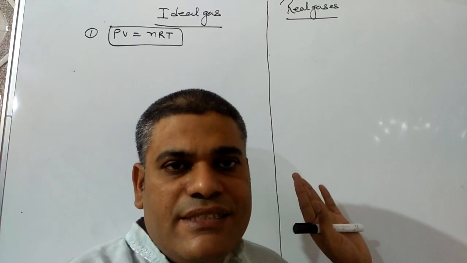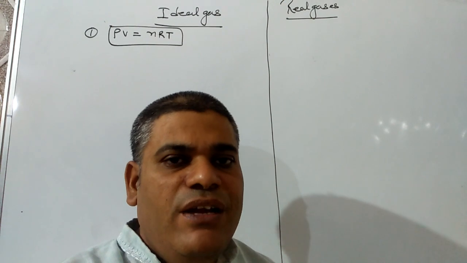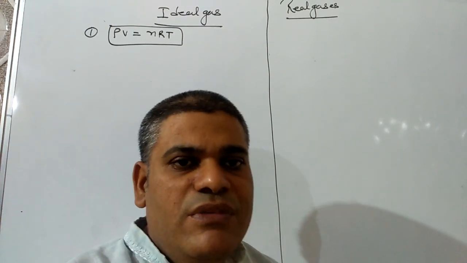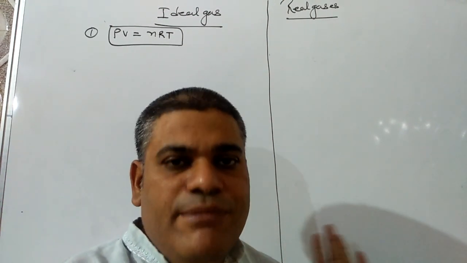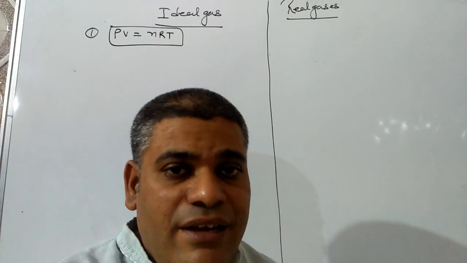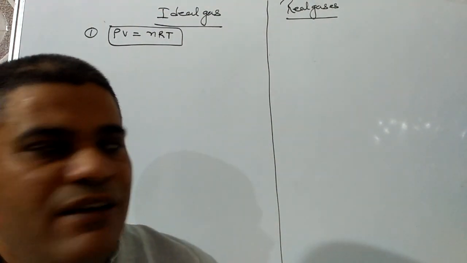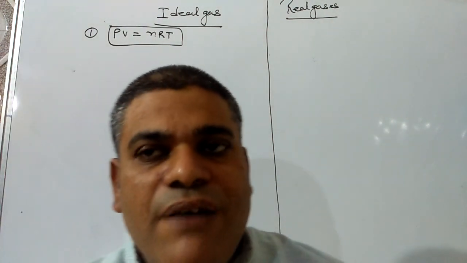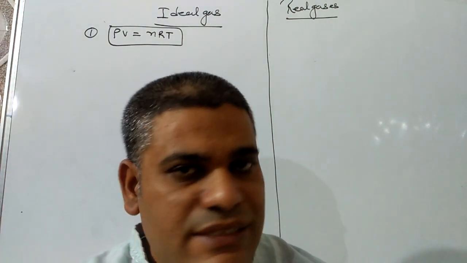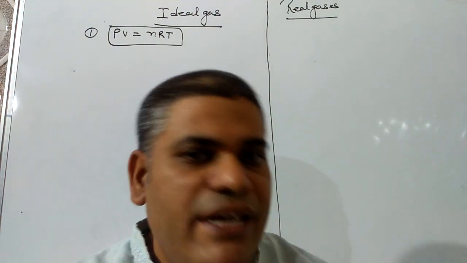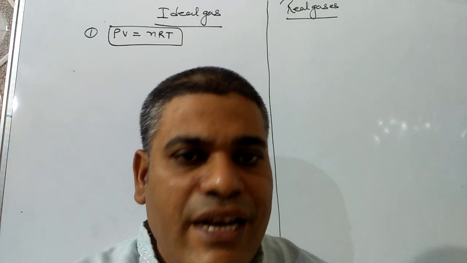But for real gases, the volume of each molecule in comparison to total volume is not taken as negligible. Third is also very important. The forces of attraction for ideal gases are taken as negligible, but for real gases, the forces of attraction are not taken as negligible. These two are the main differences between ideal and real gas.